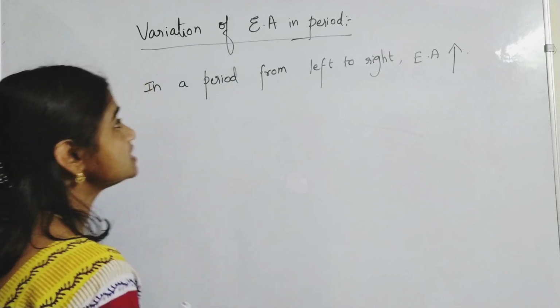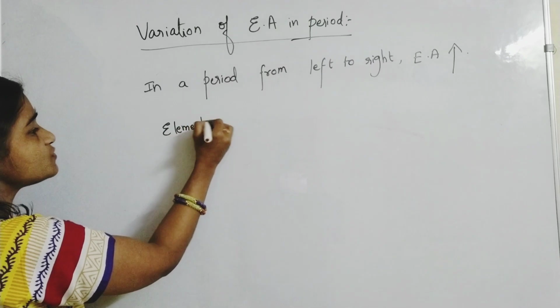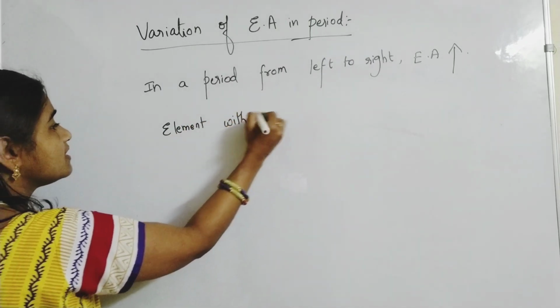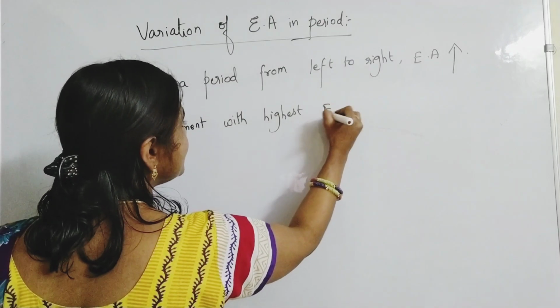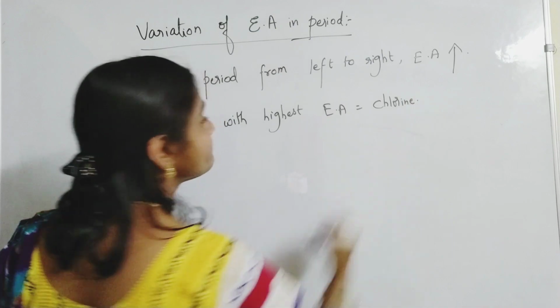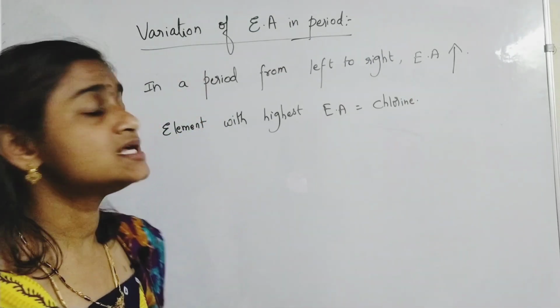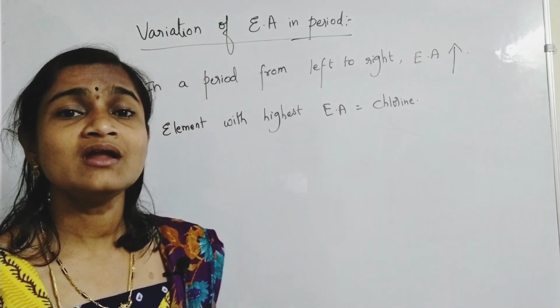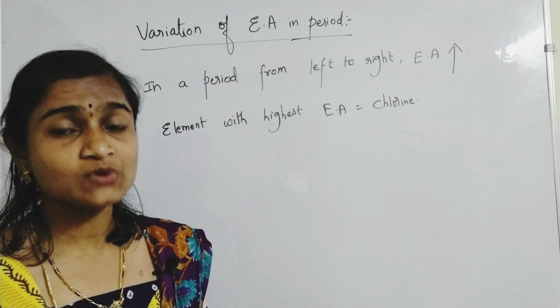This is a very important point. And the element with the highest electron affinity is chlorine. Highest EA value is chlorine. This is a very important point. They will be asking it in the objectives. So this is all about the electron affinity concept. Please recall these concepts.